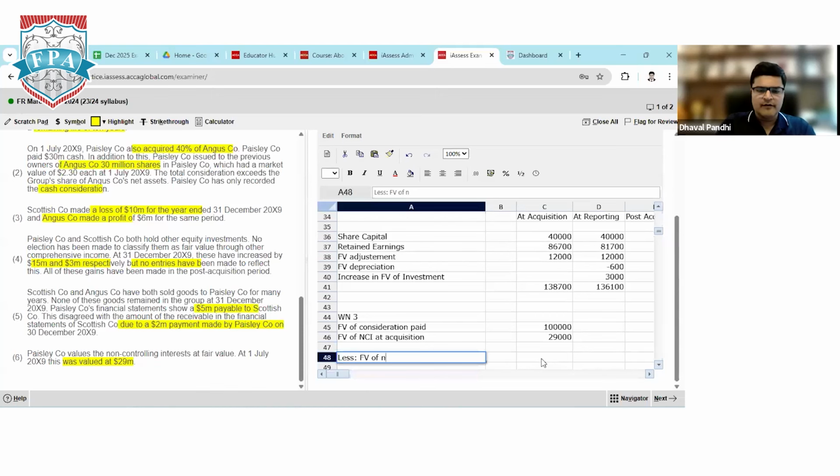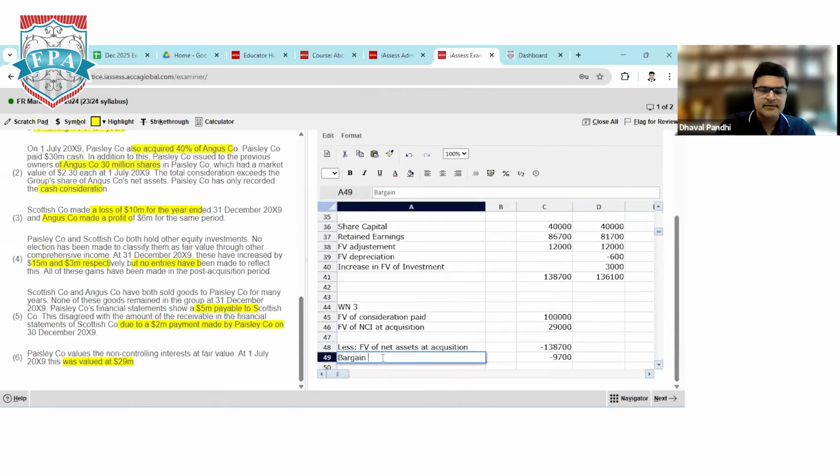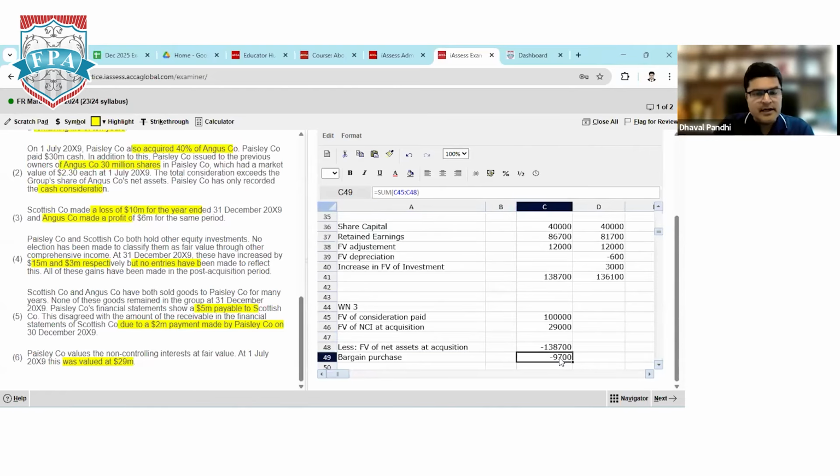Less fair value of net assets at acquisition, which is minus 1,38,700. Enter. And now we'll add and subtract net assets. Oops, we have a minus figure, which is called a bargain purchase. Don't be surprised in the exam, the figure can come negative as well. This time we got a negative, it means we acquired a subsidiary below market price.